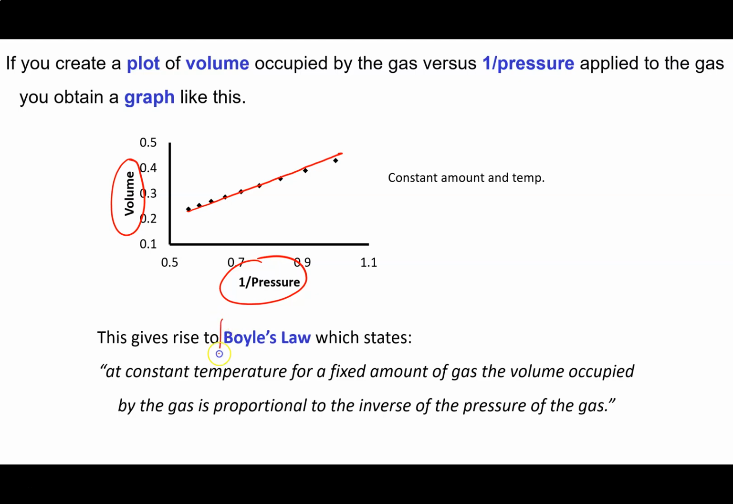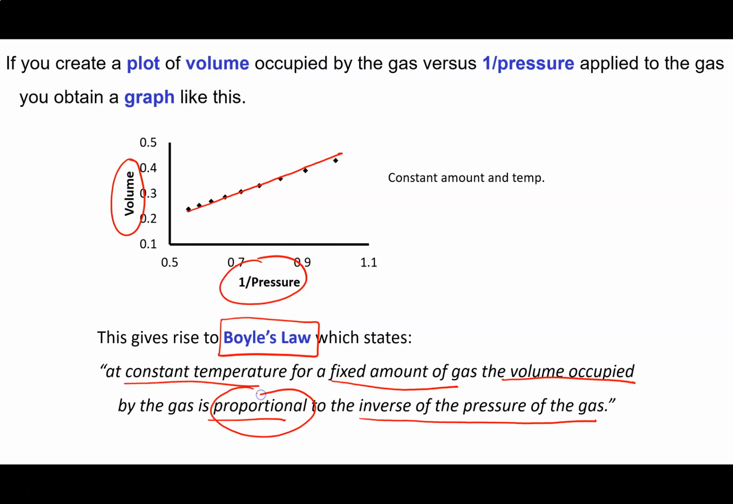So this is what he says. This is what Boyle's law is. It says at constant temperature for a fixed amount of gas, right? Because the amount of gas is trapped behind that plug of mercury. The volume occupied by the gas is proportional to the inverse of the pressure of the gas. And so this is probably a little bit like, what does that mean? What do we mean by proportional?